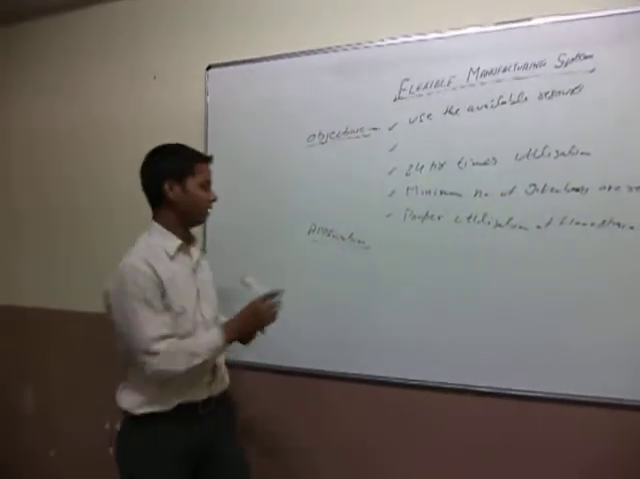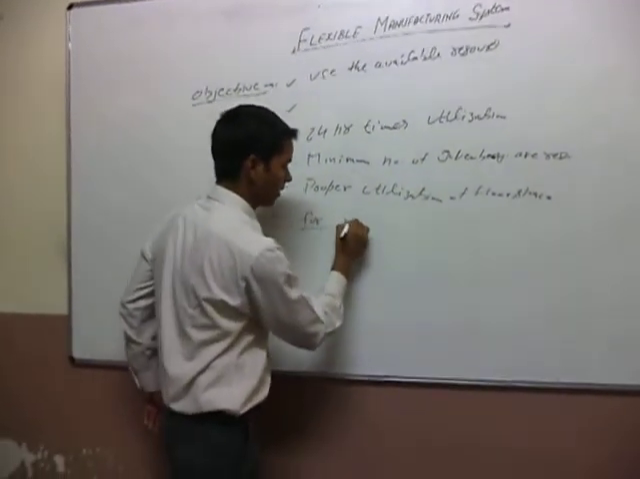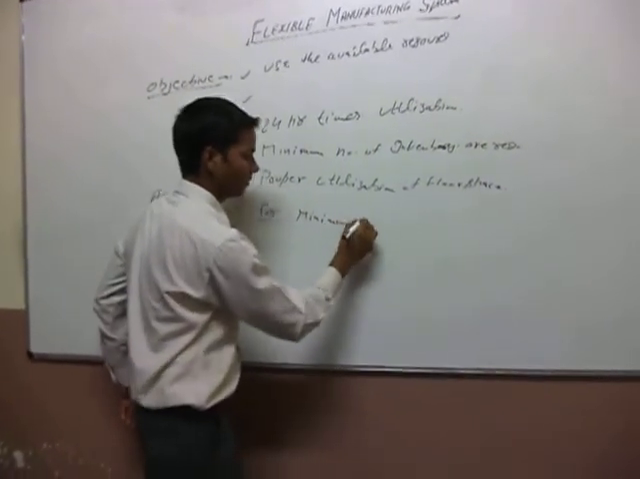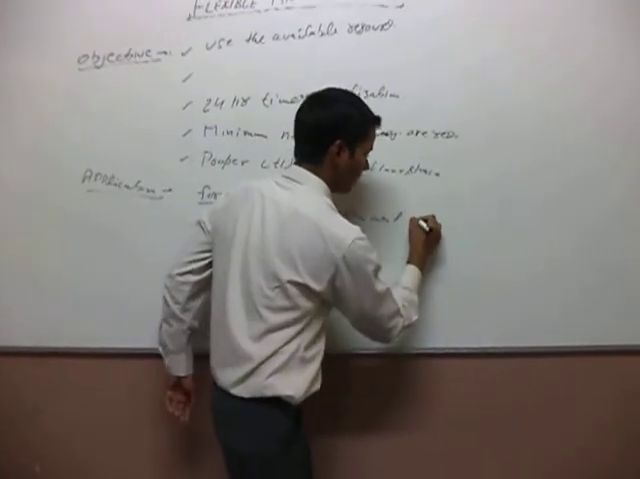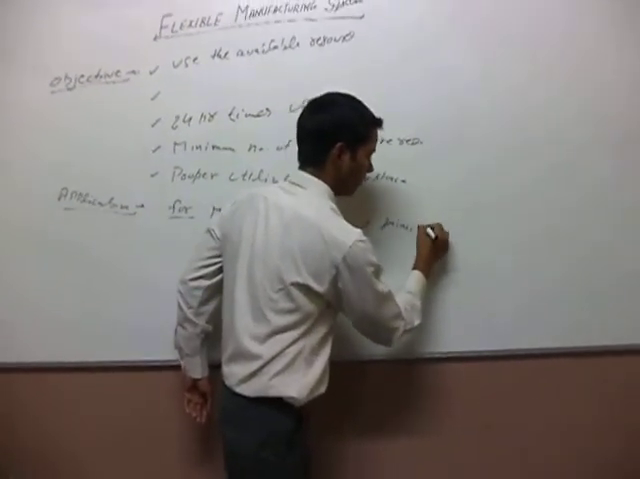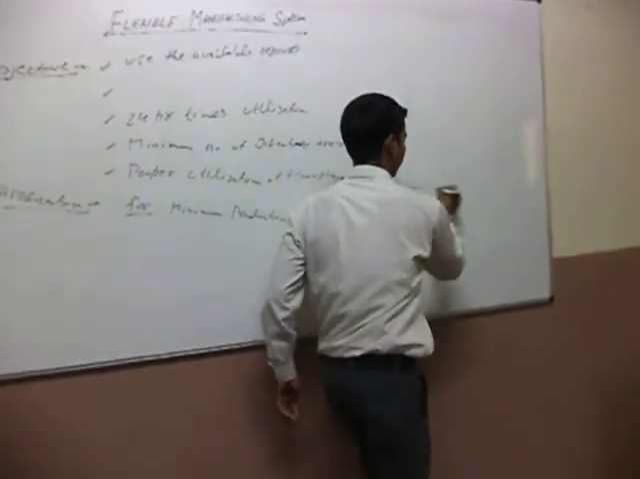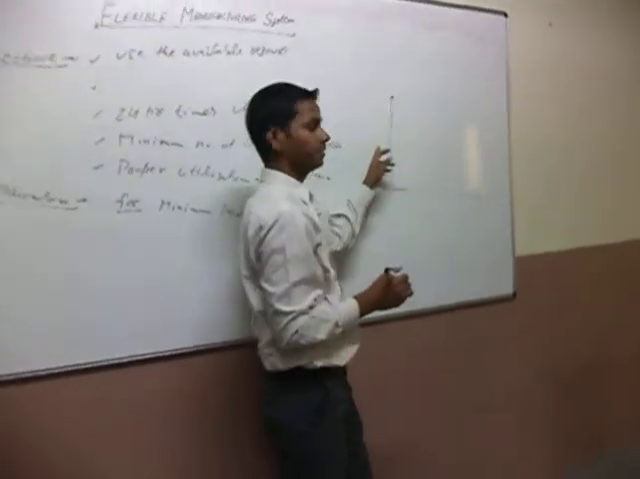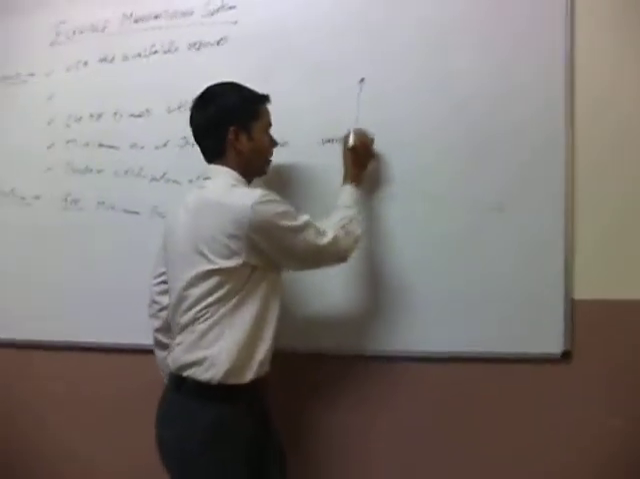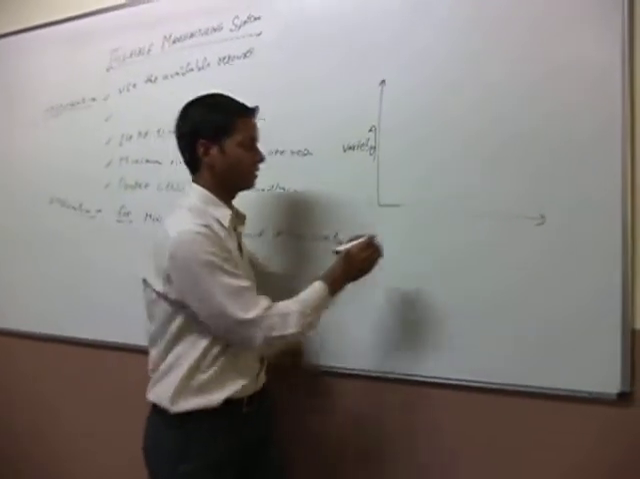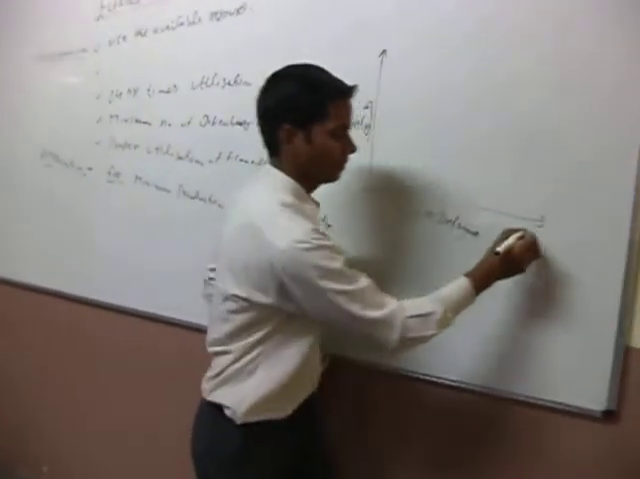Application of this system is for minimum production and minimum variety of product. I think this diagram is very helpful to all. Taking the variety along the y-axis and volume of product along the x-axis.